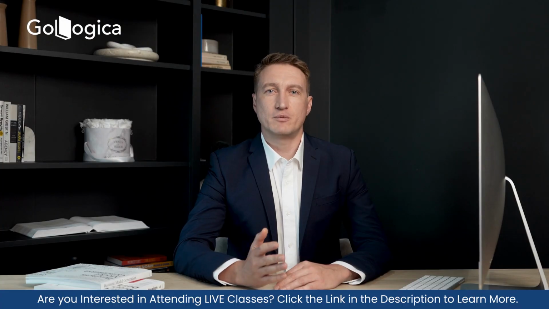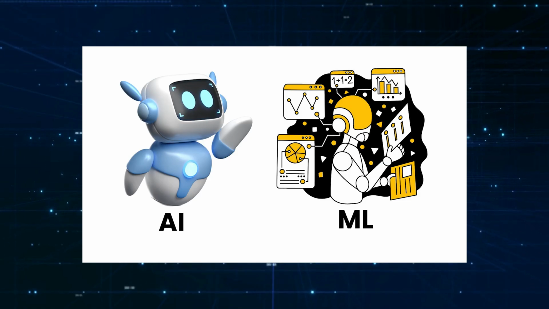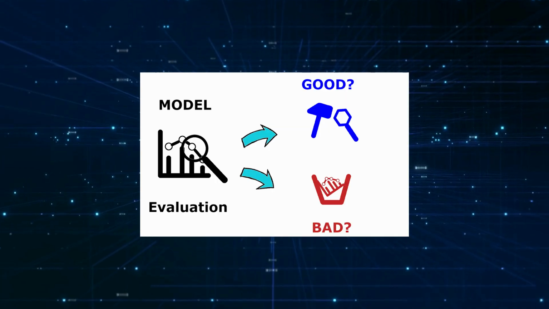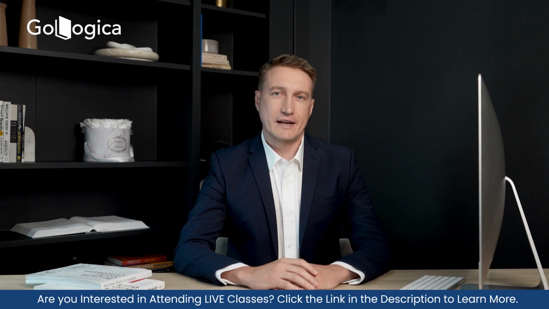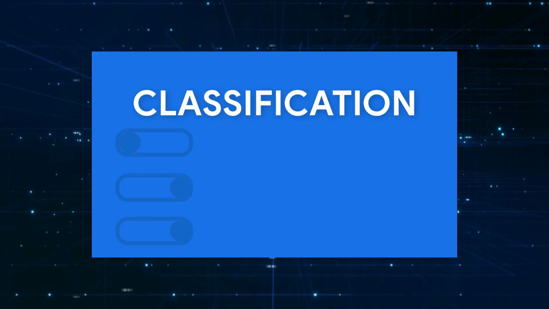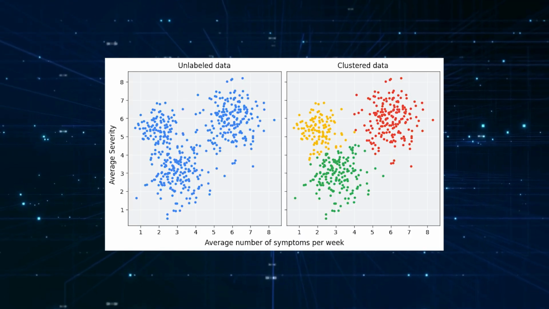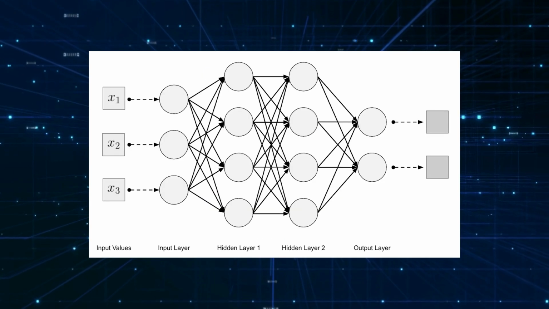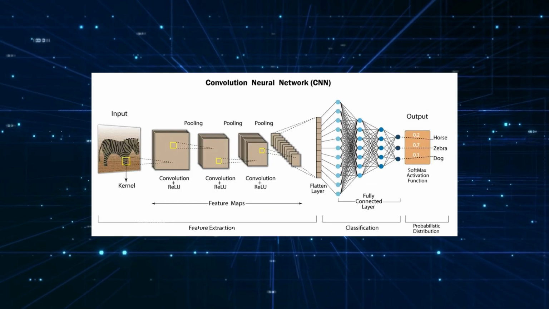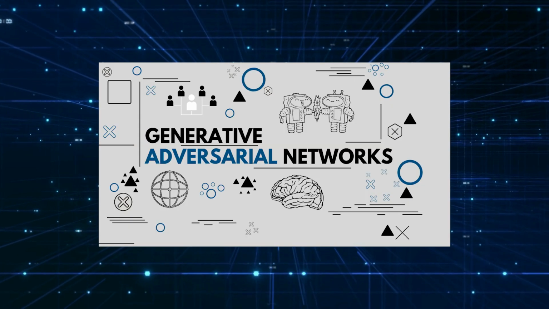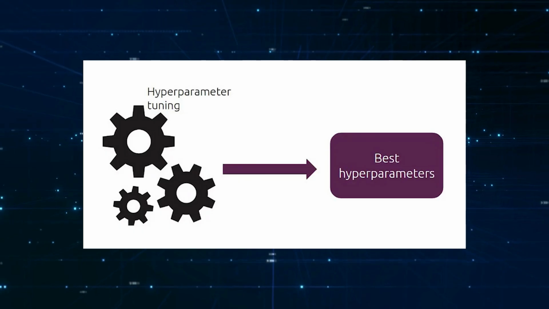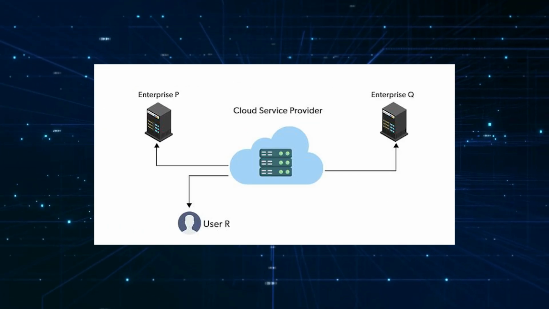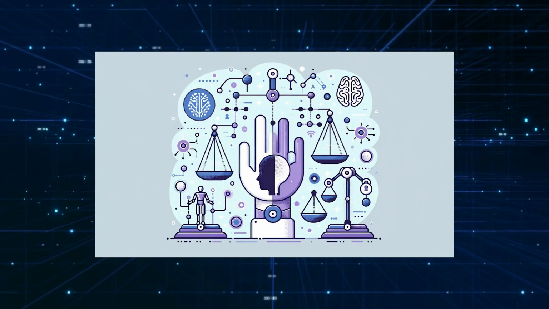The course begins with an introduction to AI and ML, covering fundamental concepts such as data types, model evaluation, and algorithm selection. It then explores supervised learning regression, classification, unsupervised learning clustering, dimensionality reduction, reinforcement learning, and deep learning architectures like CNNs, RNNs, and GANs. Advanced topics include hyperparameter tuning, model interpretability, deployment using cloud platforms, and ethical AI considerations.